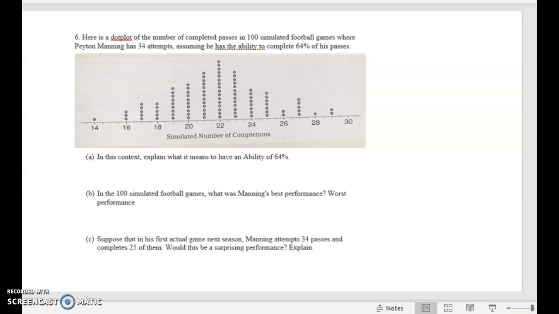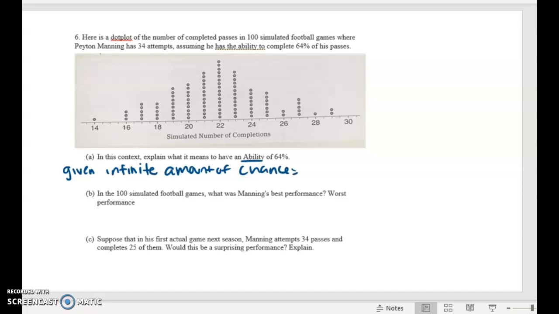The first question asks, in context, explain what it means to have an ability of 64%. There is specific phrasing that you have to use for ability. It is a definition word, basically. The way that you would word it is you would say, given an infinite amount of chances. I would have to see the word infinite because the ability cannot really be calculated, and infinity really cannot be calculated. So, given an infinite amount of chances,